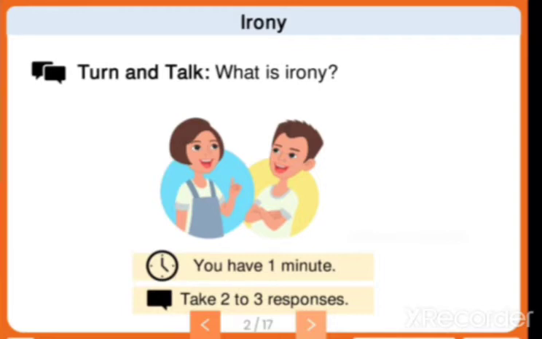So the situation is the birthday, and the expectation is that tomorrow on my birthday I'll be getting lots of gifts, but the reality that happens tomorrow is that everyone forgot about your birthday. So this is what irony means. The person who expects something from others may not get what he expects. That is known as irony.